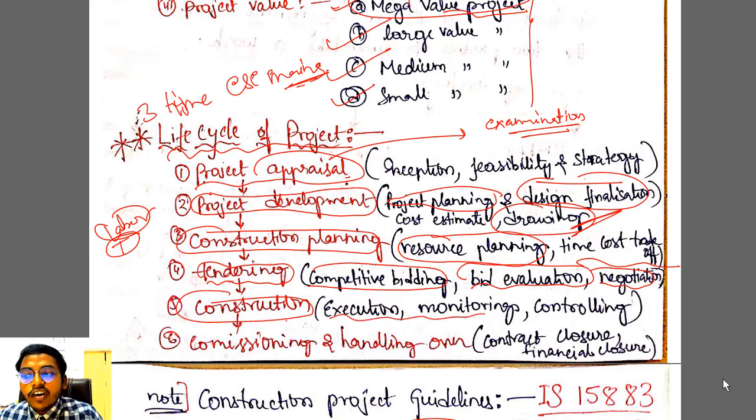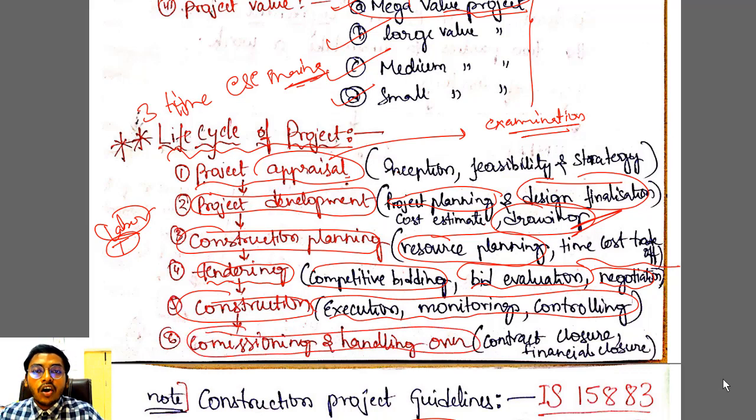So execution of work, monitoring of work, controlling of work will be running in construction step. After that, commissioning and handing over. The contractor will hand over it to the owner. Okay, so this last step will also have this contract closure and financial closure, etc. Okay, so everything will be closed by this step, commissioning and handing over of project to the owner. Okay, concept is clear, right?